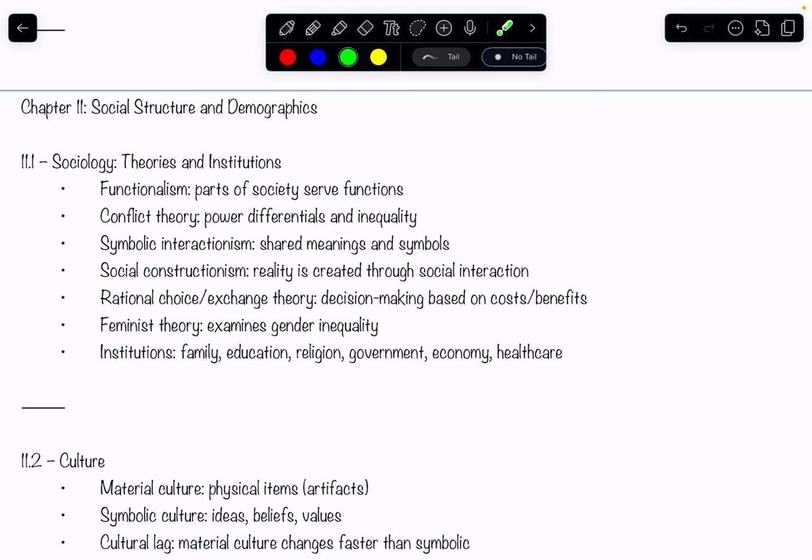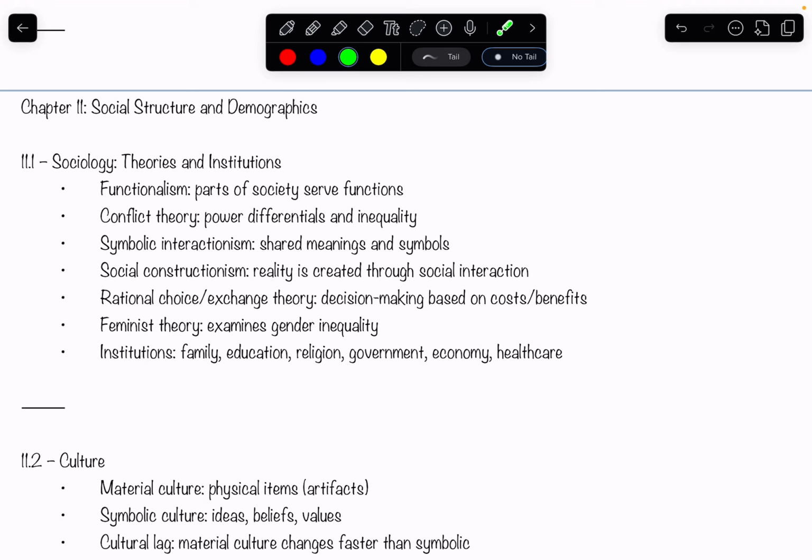Conflict theory is going to say that we have power differentials and inequality, which is definitely true. So it's like the rich are always taking out of the poor's pockets, which is then going to cause economic collapse. This is research by Karl Marx. Next, we have symbolic interactionism. This really means that we have shared meaning as symbols, and those shared meanings are what make up society. Social constructionism is like a social construct. Pretty much reality is created through our social interactions.